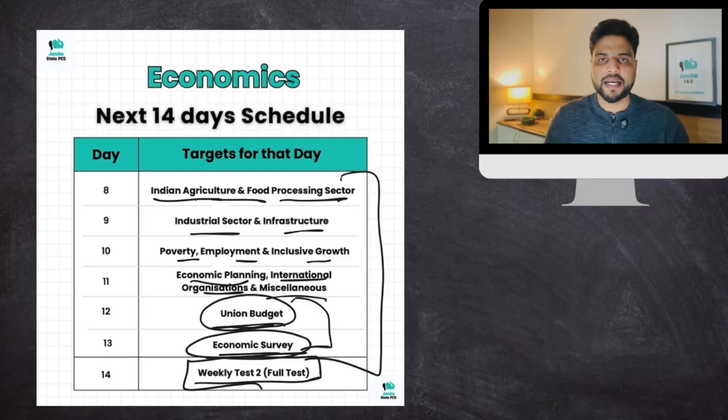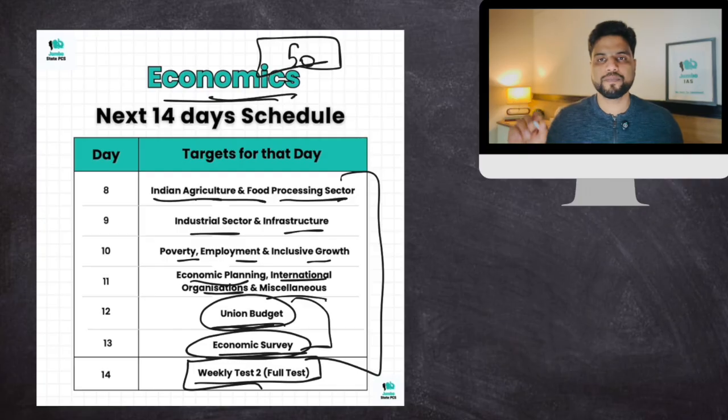Make sense? Now, all this while you will be practicing 30 MCQs on a daily basis as far as economics is concerned, because you should know that you'll be practicing a total of 50 MCQs, 30 from economics and 20 from current affairs, right? So all of this would be covered. And just follow it properly.